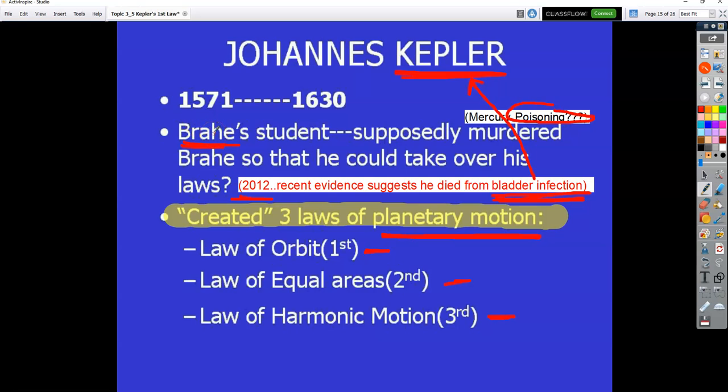So he actually was a friend to Kepler. They were very close friends, and he said, "Look, I'm not going to make it. You take the laws. They're your laws, and you did the work." So there was no anger. There was no resentment, and that's how the whole thing went down.